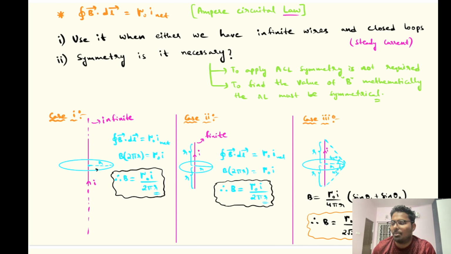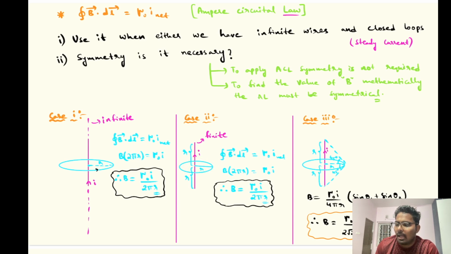So now let us jump into the main case, that is case 2. Now when I go to case 2, here I took a finite wire. Earlier I took an infinite wire. Now I took a finite wire which has a length of 2r, and I consider a loop which is completely symmetrical to that wire. Each and every point of that loop is at a distance r, and above that loop there is an r length of wire, and below that loop also there is an r length of wire. So obviously it is symmetrical.